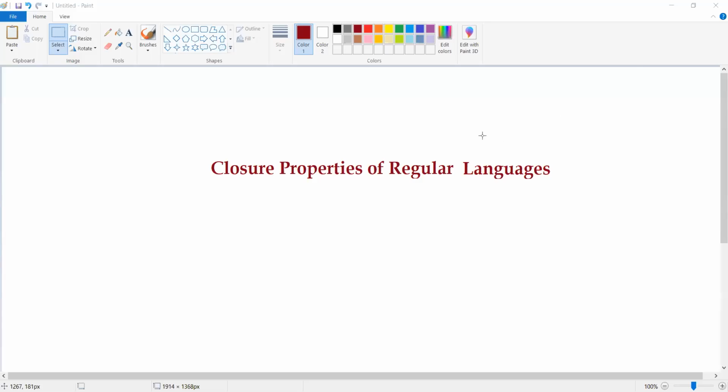So in today's class, we are going to discuss the closure properties of regular languages. See, we already discussed in our previous sessions that regular languages are nothing but the languages which are accepted or recognized by finite automata.